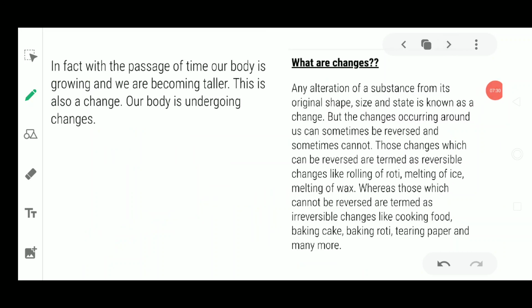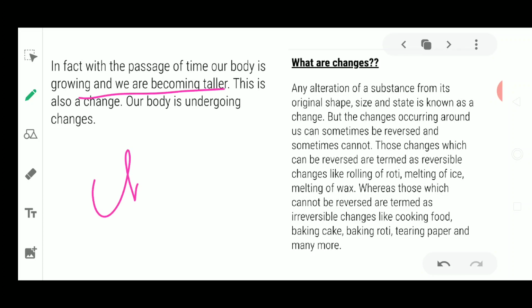Next, see, you are also growing. Once you were a kid and now you are growing; some of you are just at the age of 11 or 12. All these are examples that you have changed a lot. A small kid becomes an adult after 18 years. It means that your body is growing taller.